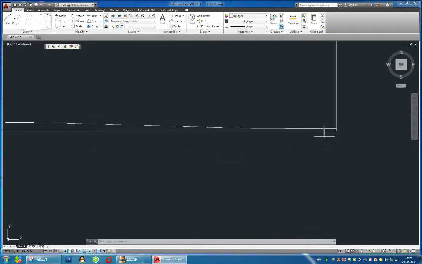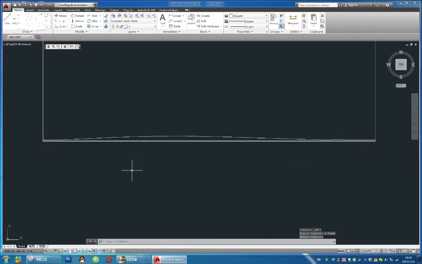Let us see another vertical line. Press the space button. Press this button again, select it and press the space button. Okay, it's ready.